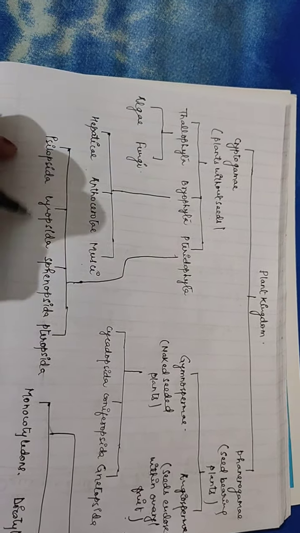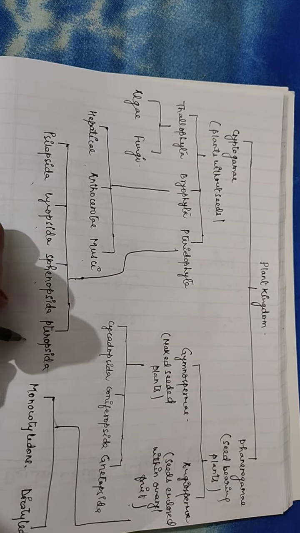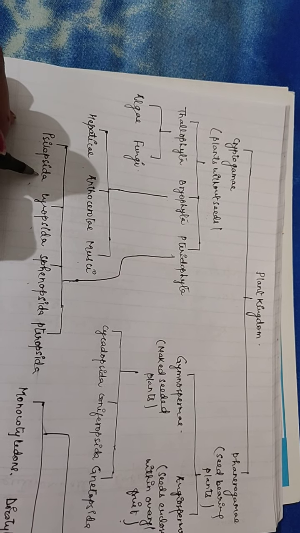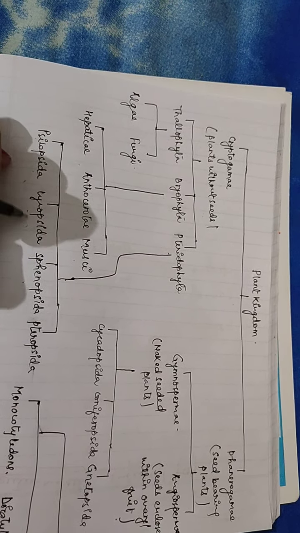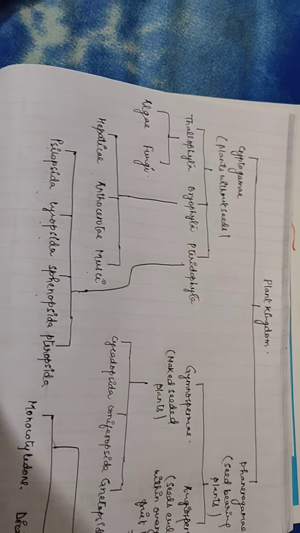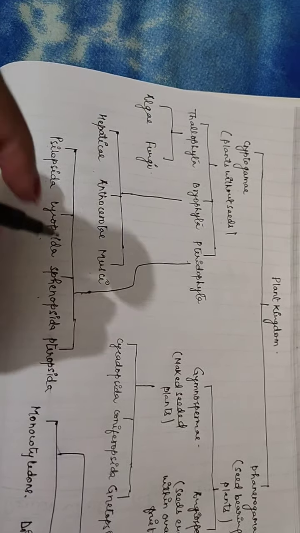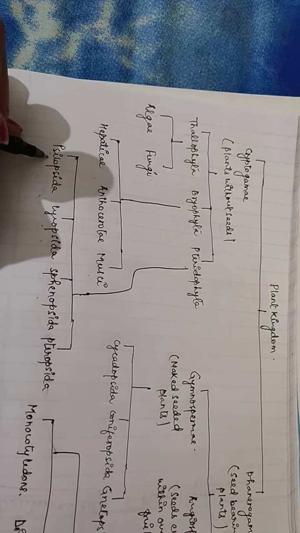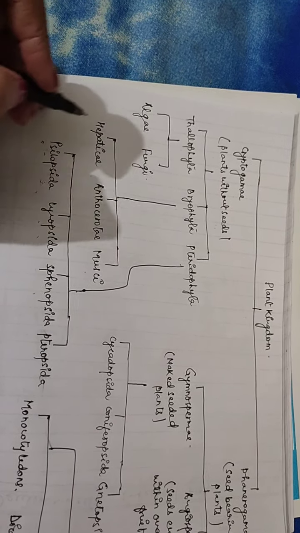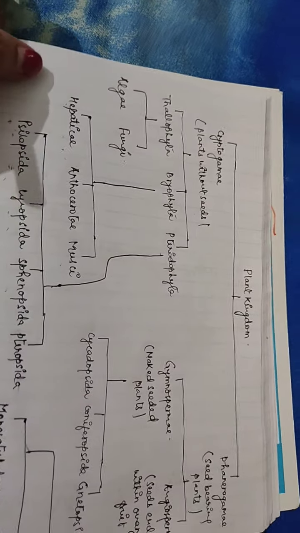Then Pteridophyta: Psilopsida, Lycopsida, Sphenopsida and Pteropsida. Or you can also say Psilophyta, Lycophyta, Sphenophyta or Pteridophyta. So Psilopsida is the oldest one, and in Bryophyta, Hepaticae or Hepaticopsida is the oldest one.